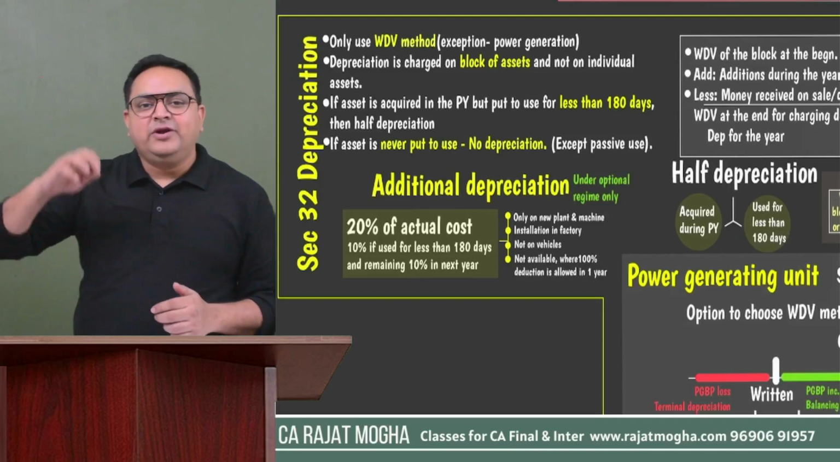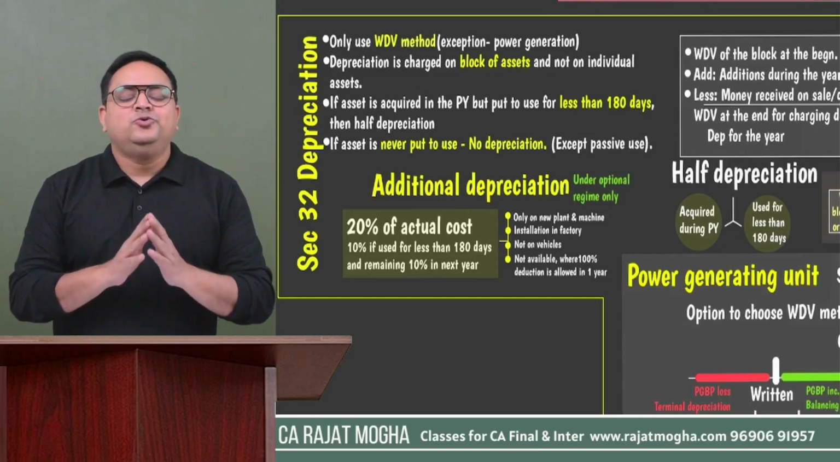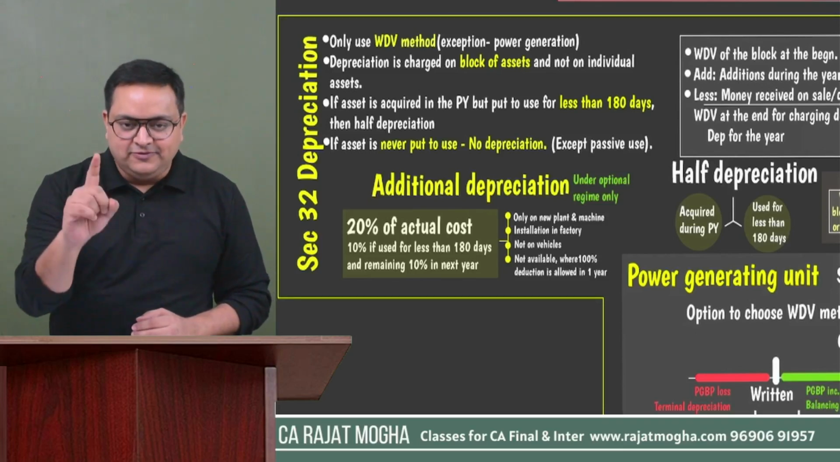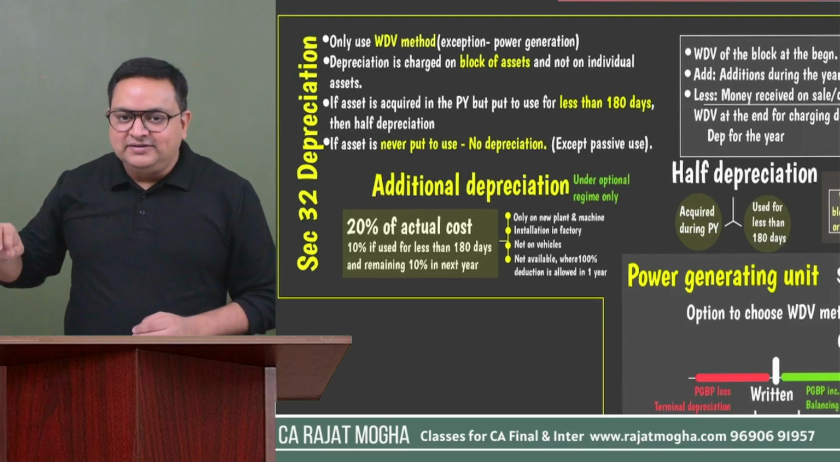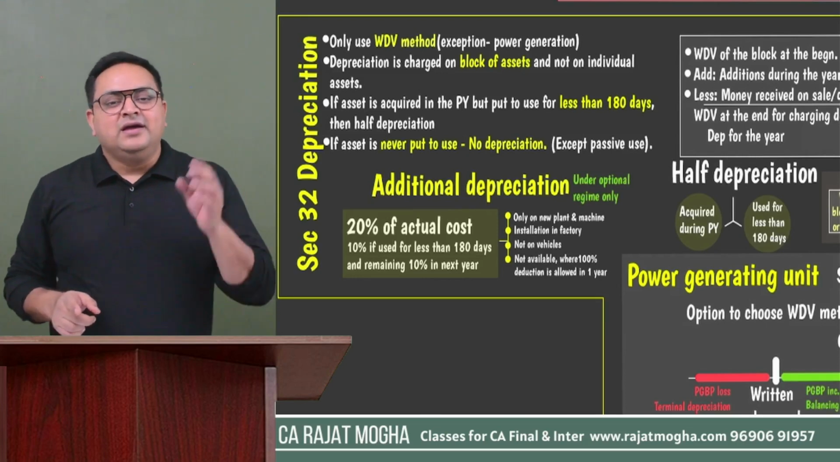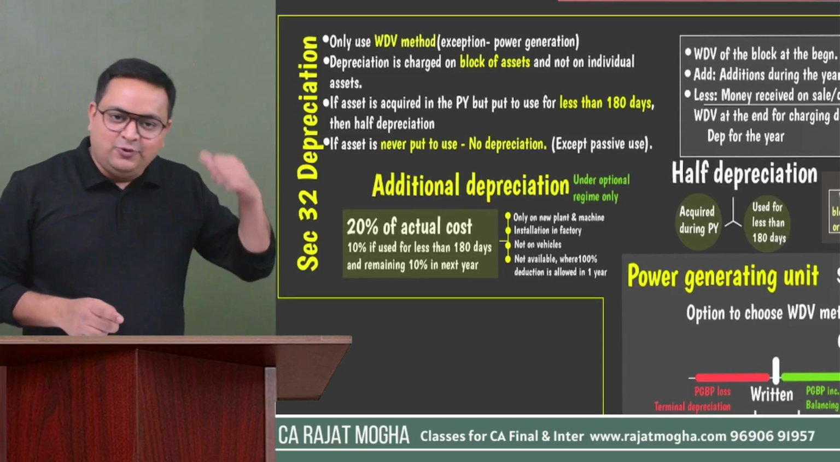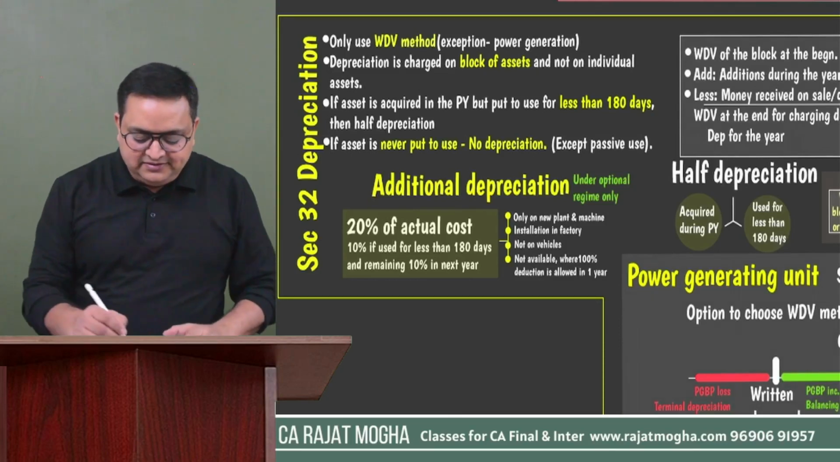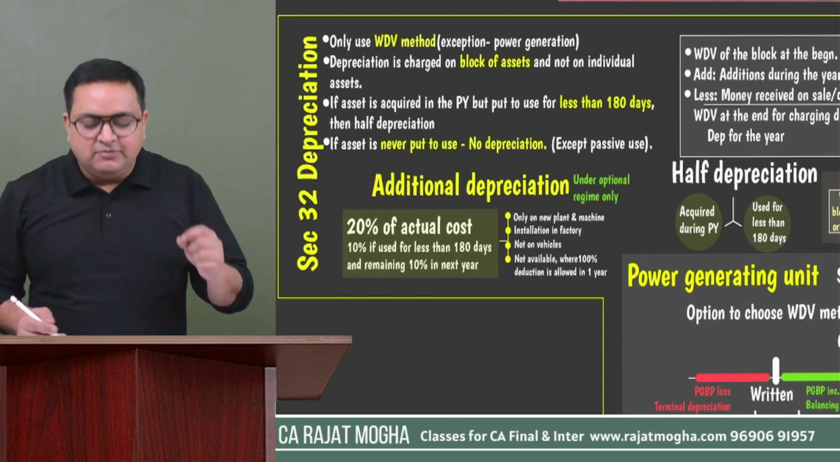If the assessee is following the default tax regime, then please do not give additional depreciation. First of all, please remember this: in the default tax regime, no additional depreciation would be given. If the assessee is following the optional tax regime, the old tax regime, then only the additional depreciation provision is there. So how much is the additional depreciation?